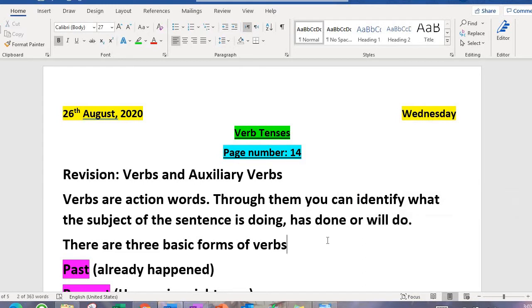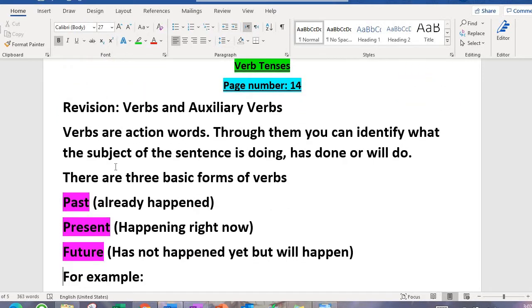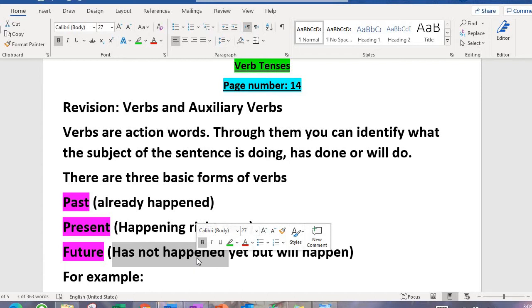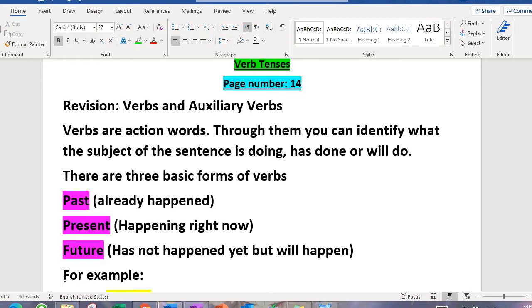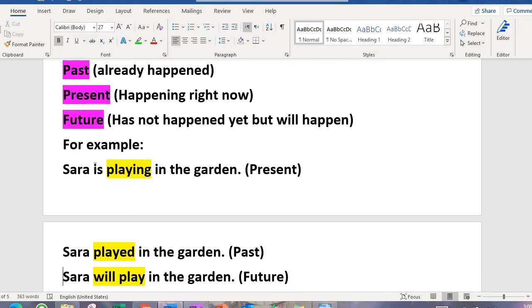future. So it means that we can have three types of verbs in a sentence. And what are those verbs? Past, present and future. So what the past does, past verbs tell you what has already happened. Present verbs tell you what is happening right now in this moment. And future verbs, they tell you something that has not happened yet. It will happen in the future, not right now, but it has to happen sometime in the future. Now let's discuss some examples.